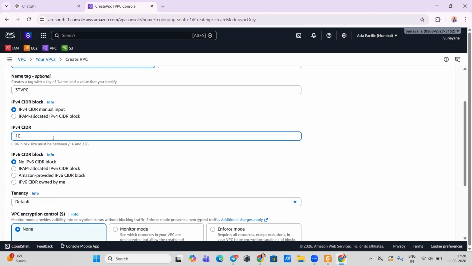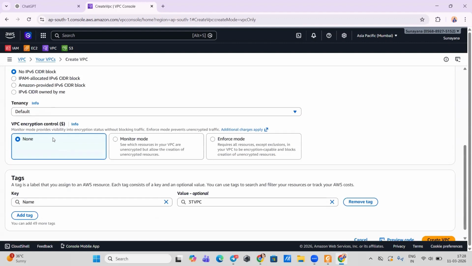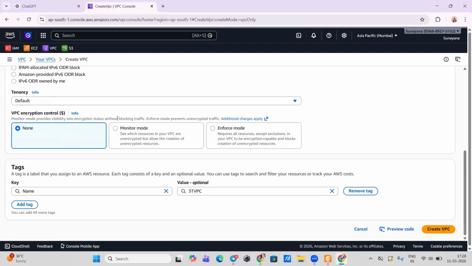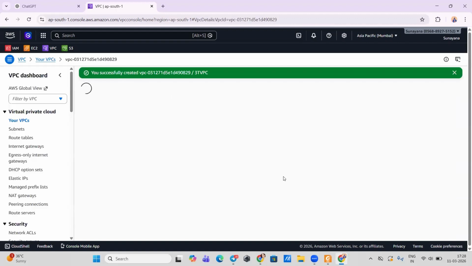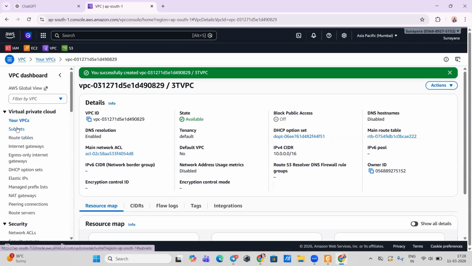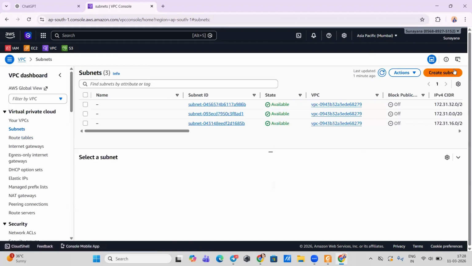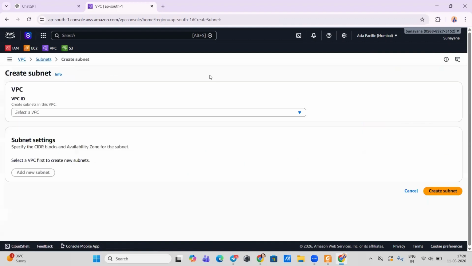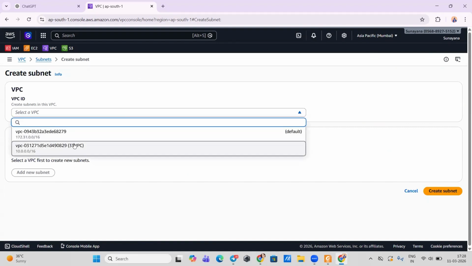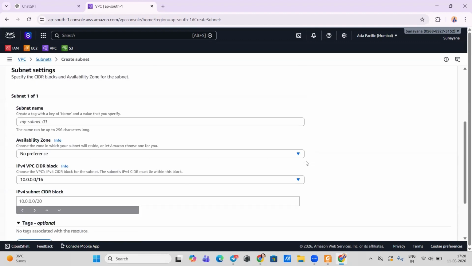Then the CIDR 10.0.0.0/16, and that's it. Then we're going to create subnets. We are going to create a total of 4 subnets: 2 public, 1 private, and another also private for the database. Okay, so this is our created VPC.